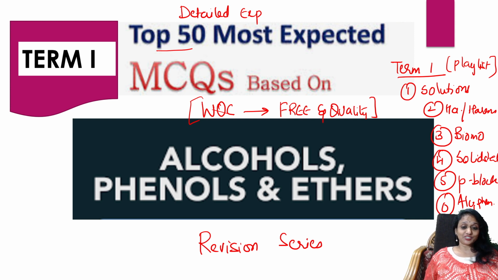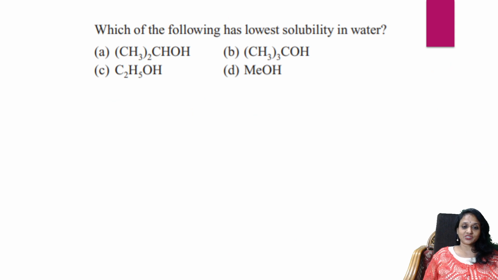Let us start off with the first question. Read the question, answer it, know the reason, mark the correct option. First question: which of the following has low solubility in water? When somebody asks about solubility, remember the clue: solubility depends upon the bulkier group.